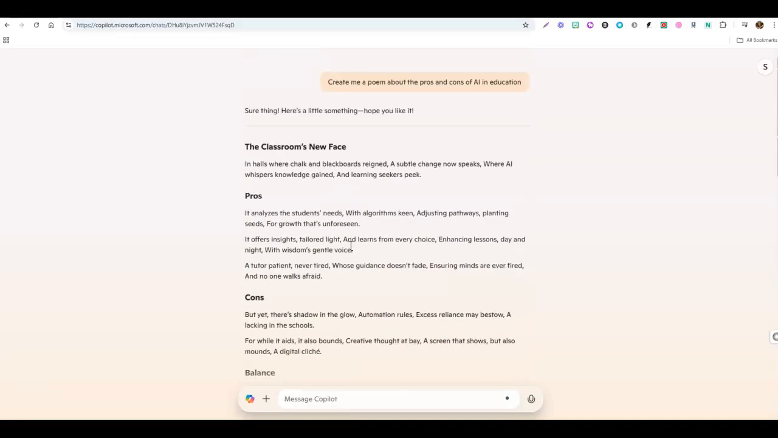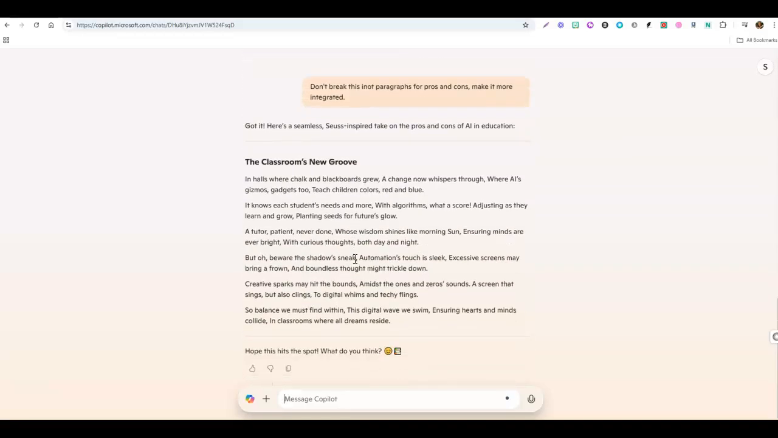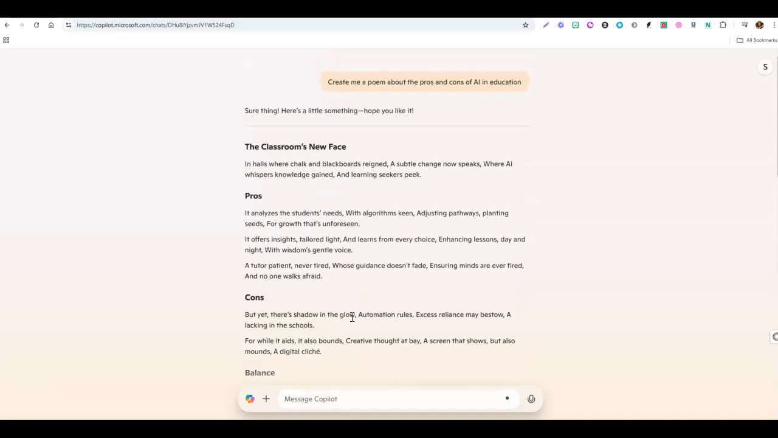So this is Copilot. And to the best of my knowledge, Copilot does not allow direct sharing. You'd have to copy the message into something like Google Docs and share it from there. So something different about Copilot, Microsoft's version.